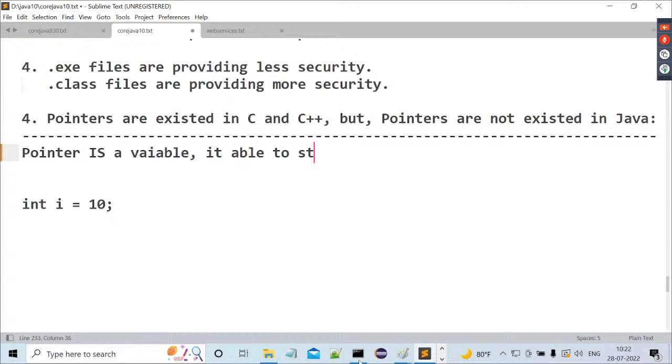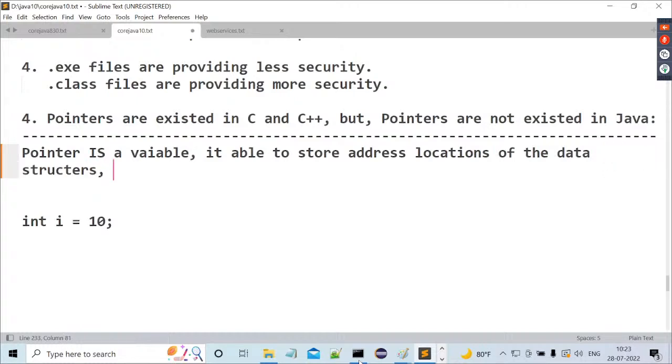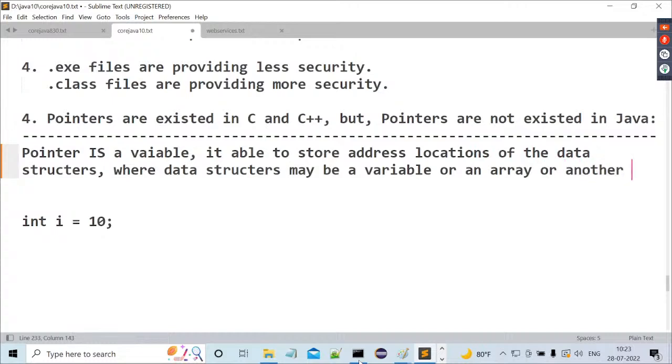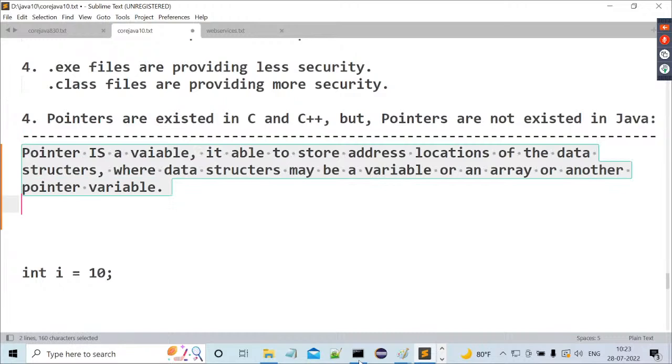What is it able to store? Address locations of data structures. What are these data structures?